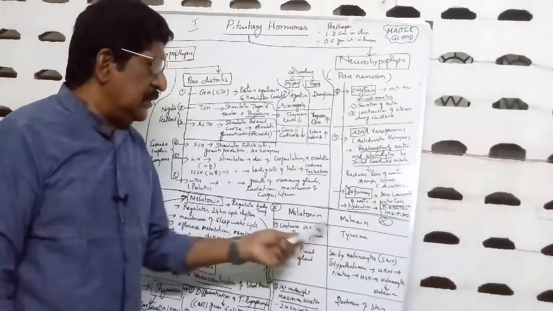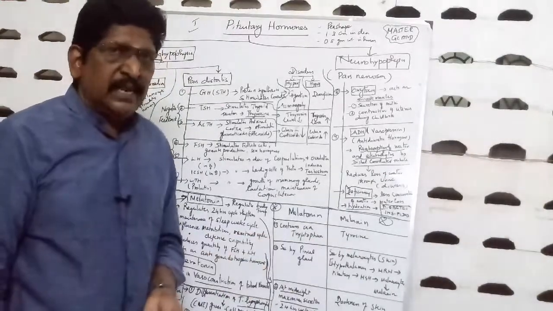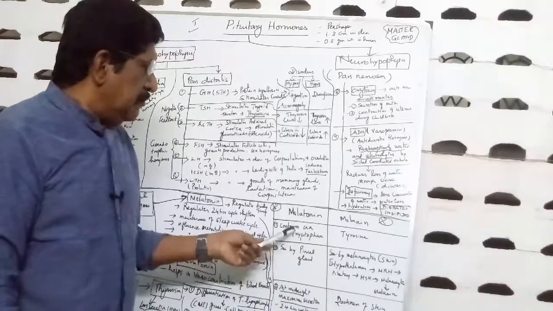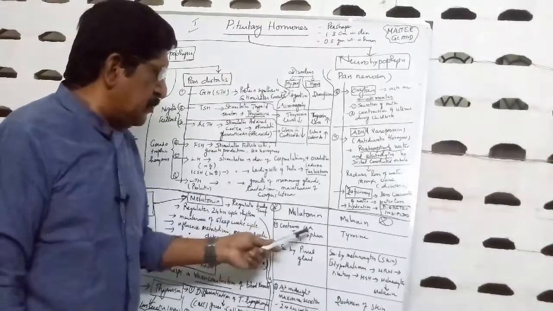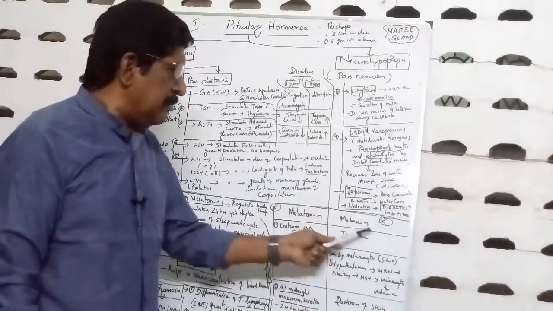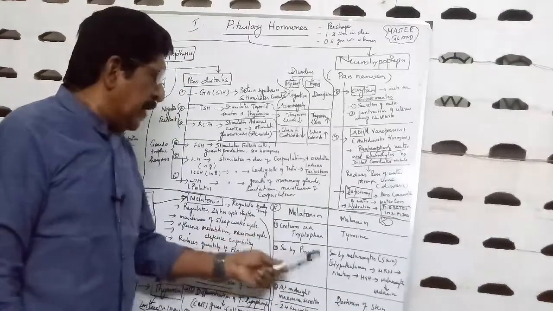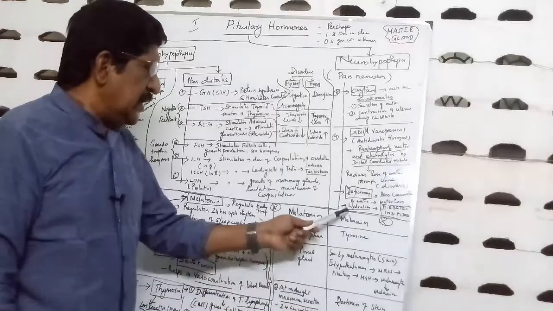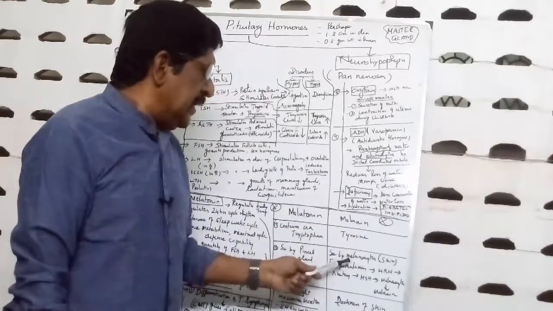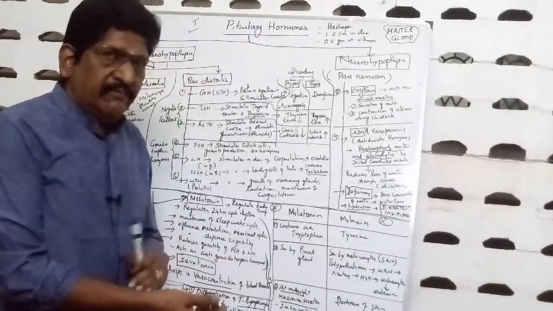This is very important. It may be asked in the NEET examination. So melatonin contains the amino acid tryptophan, whereas melanin contains the amino acid tyrosine. Melatonin is secreted by the pineal gland, whereas melanin is secreted by the melanocytes in the skin.